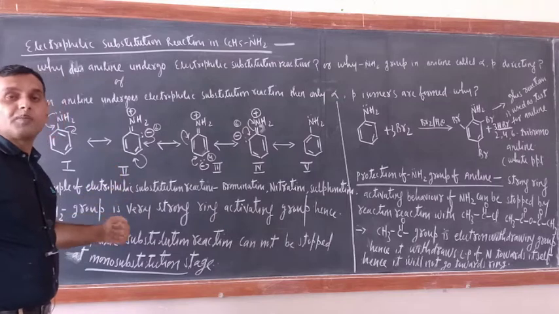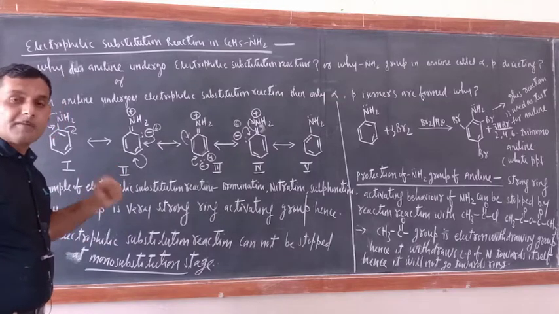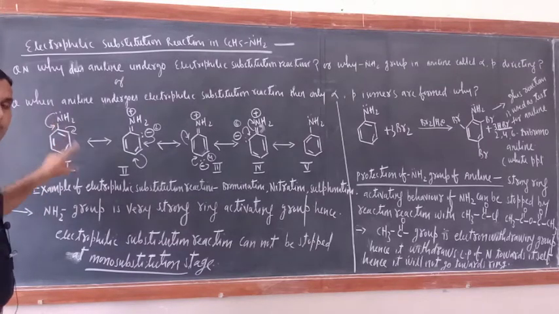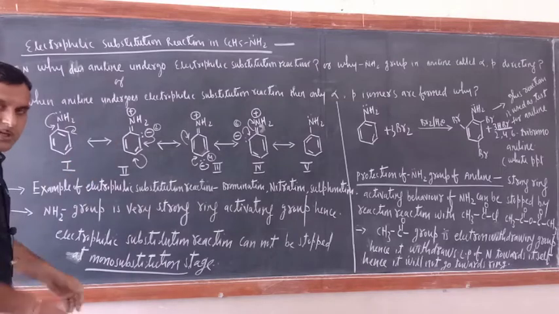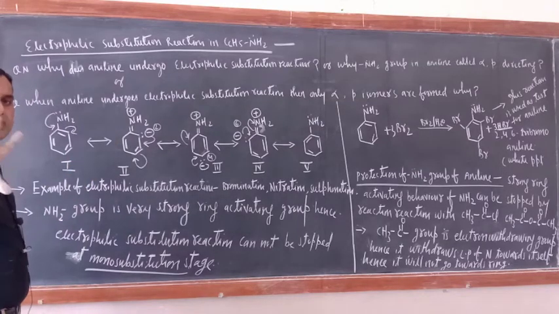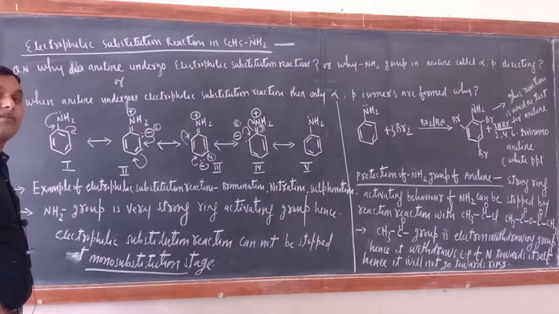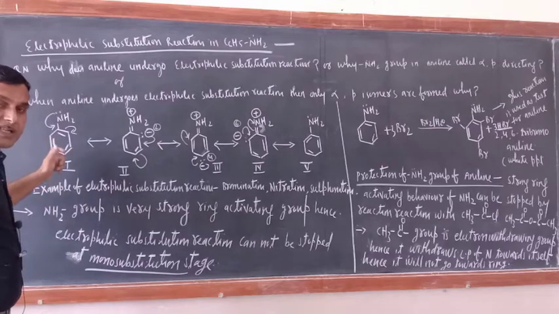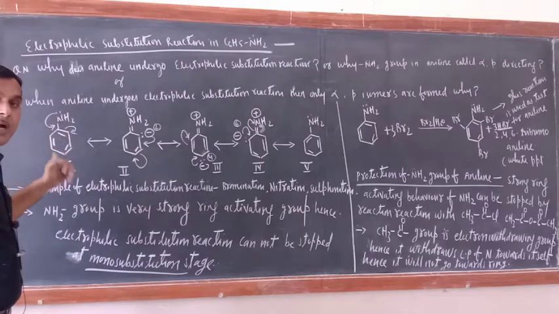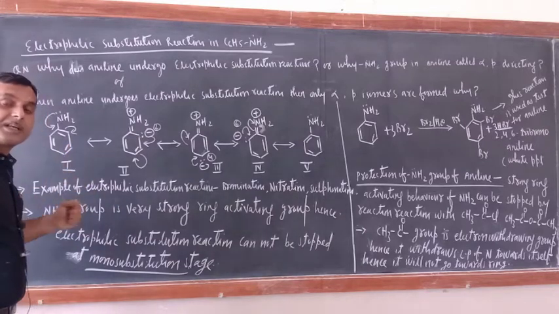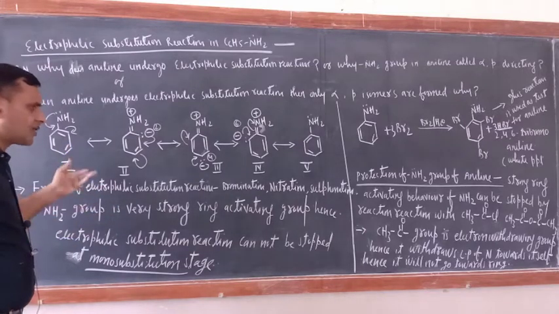So why are ortho-para substitutes formed? This is because of the increased electron density by the NH2 group at those positions. So what we can say is, the NH2 group is called a ring activator. It activates the ring for upcoming electrophiles. And we can say the NH2 group is ortho-para directing also. So why is it called ortho-para directing? Because it increases the electron density at the ortho-para positions.